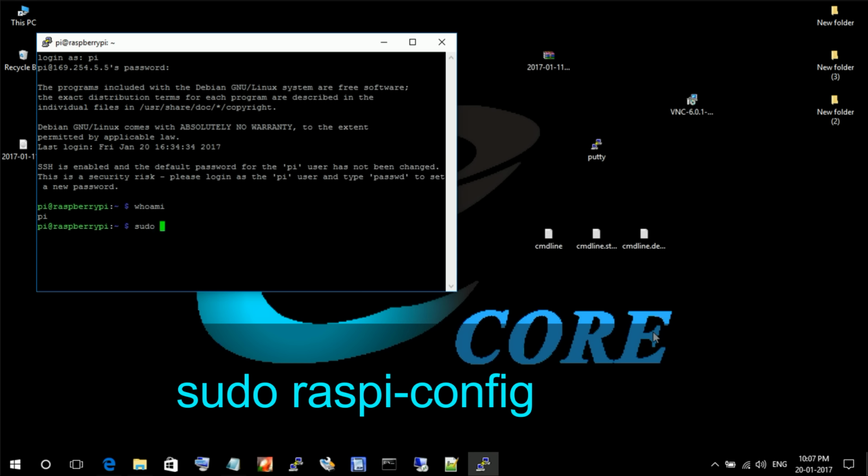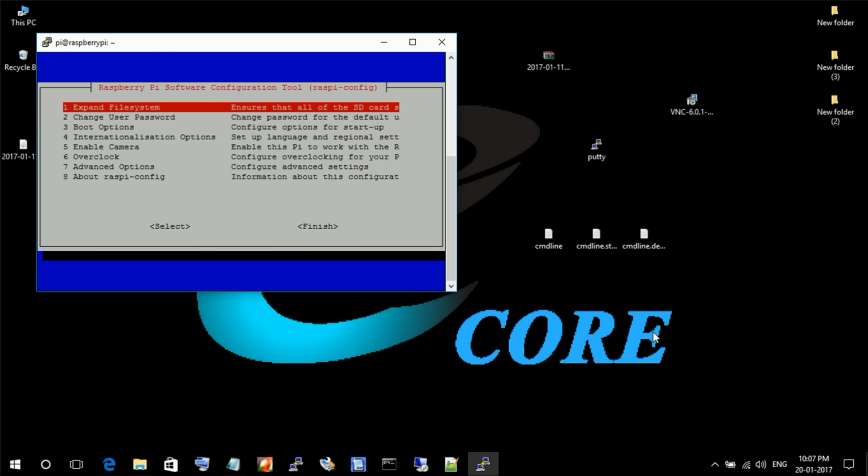You type sudo raspi-config. Here first we have to expand file system. Select expand file system and enter. And again enter.